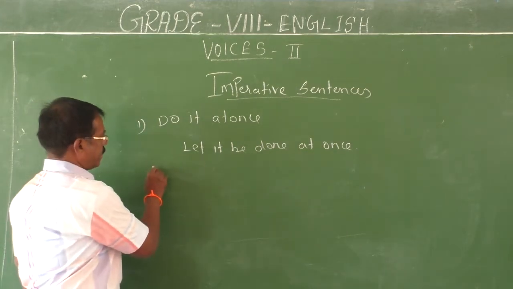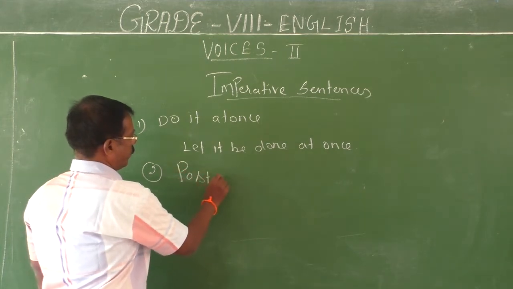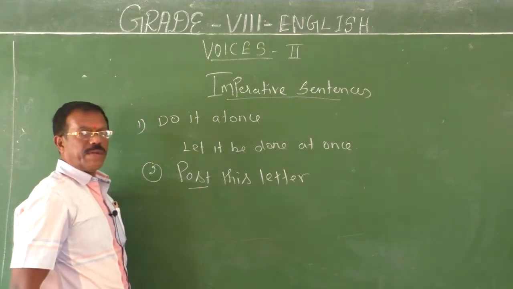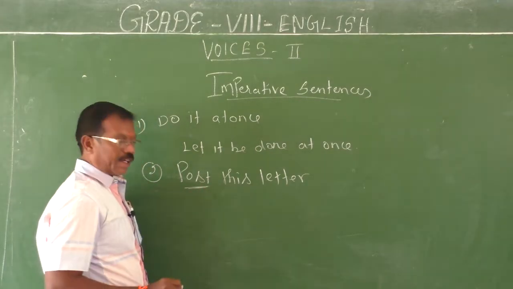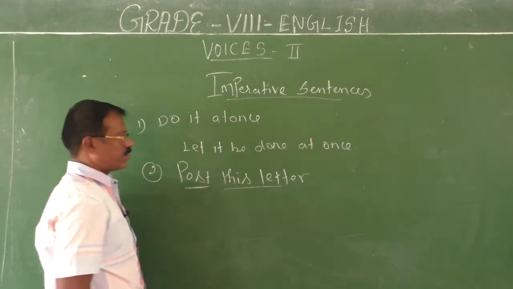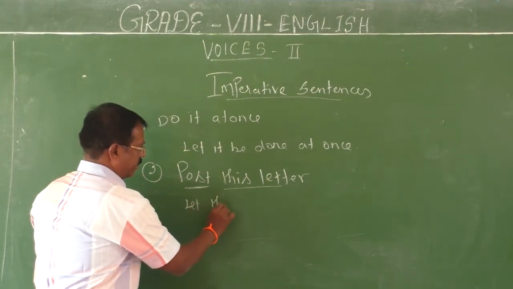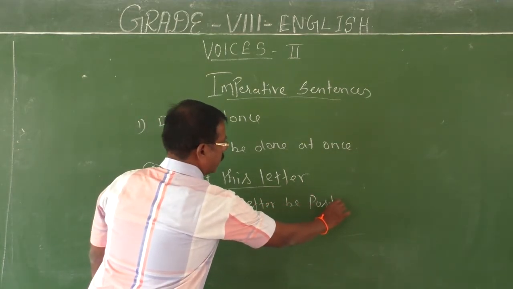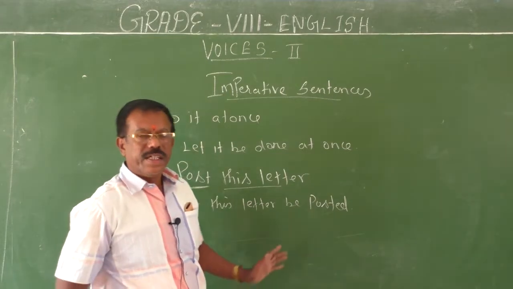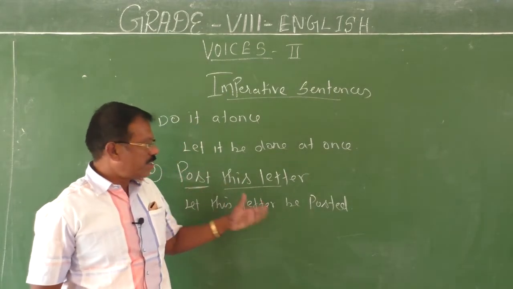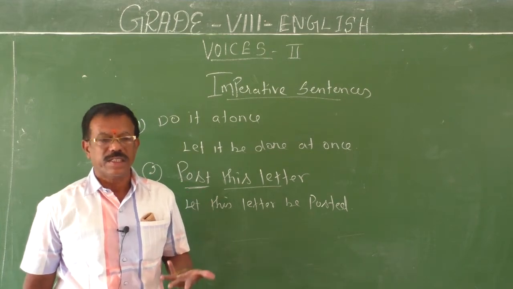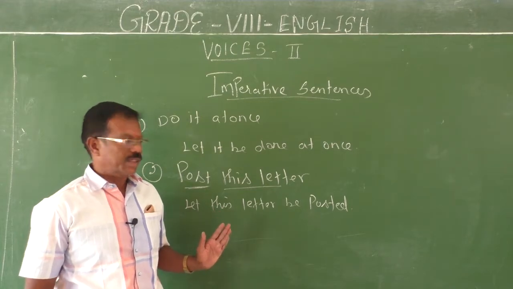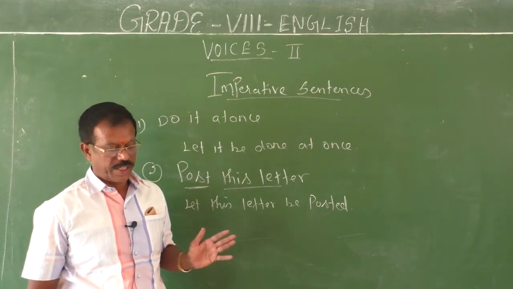Second, post this letter. Here the verb is in the active form. Post this letter. Let this letter be posted. Here also, this action of posting the letter is going to be executed by the object. Therefore, we begin the passive form with the verb let. Let this letter be posted.